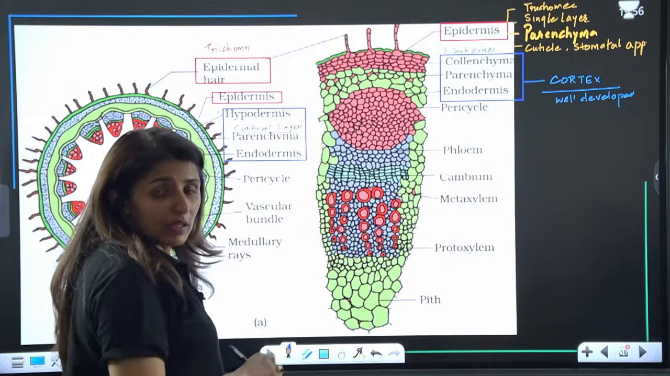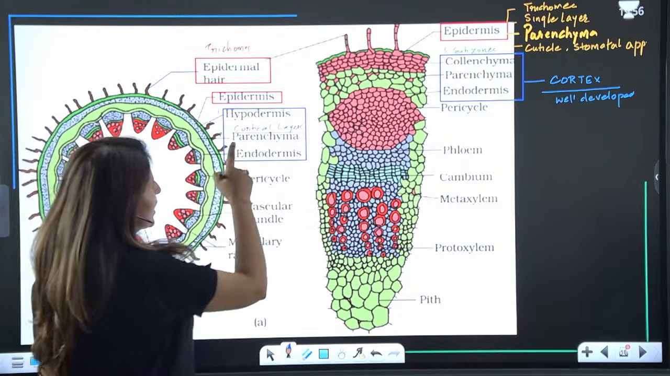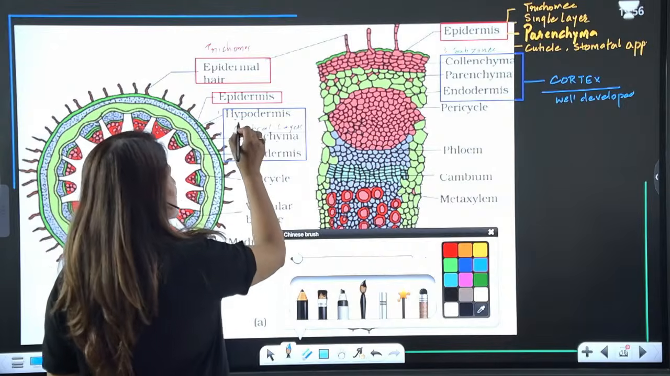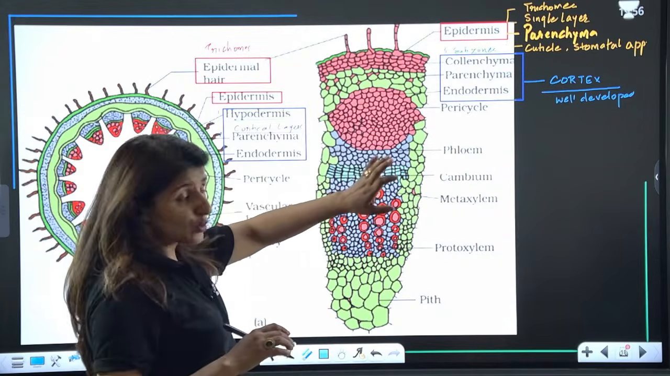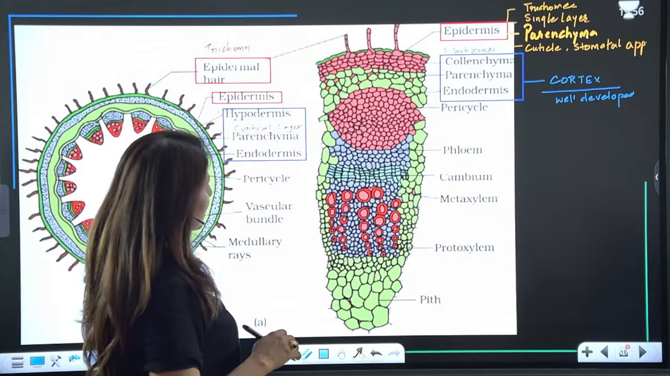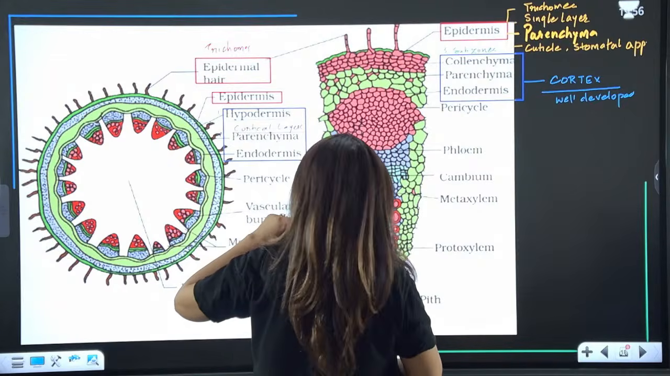Is that clear? Now, the cortex in case of root was made up of parenchyma, but the cortex here in the dicot stem is differentiated into 3 layers. The outer one is known as hypodermis, the middle is the cortical layer, and then we have endodermis, right? So you see these layers here.